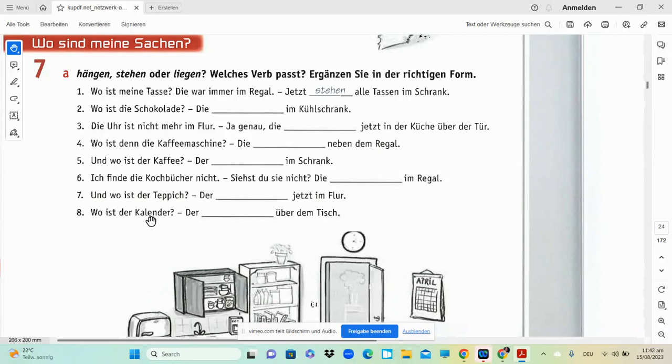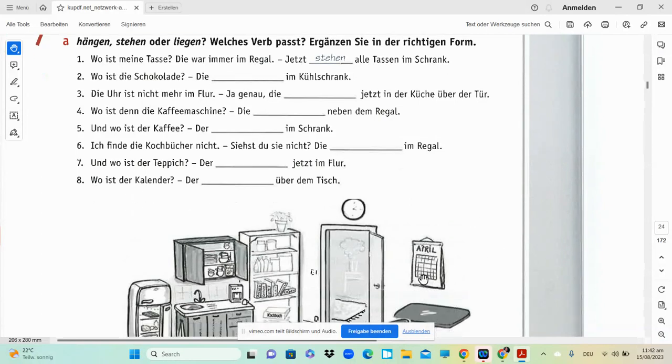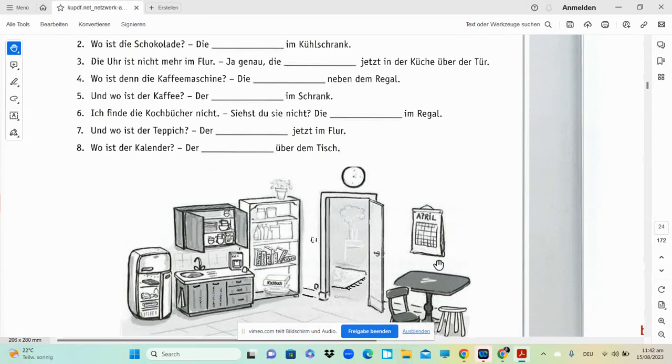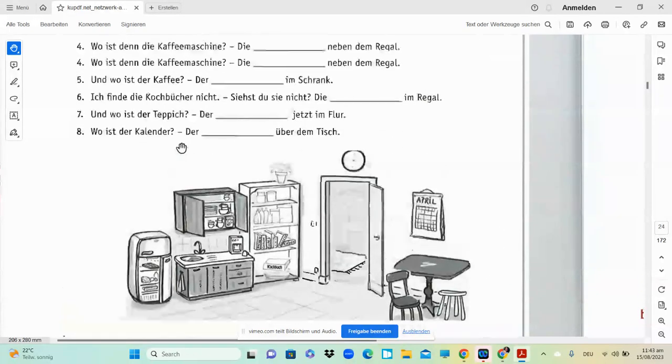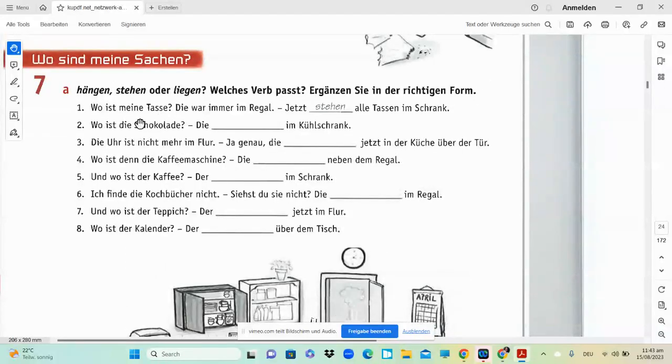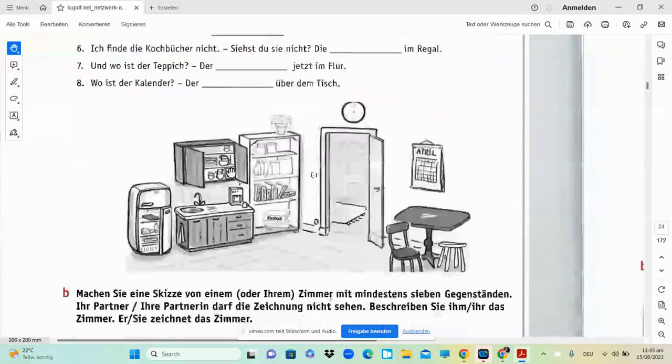Okay. Wo ist der Kalender? So you can see the calendar over here. There it is hanging. So you will say der hängt über dem Tisch. So above the table it is just hanging. Or you can also say an der Wand, or it is hanging on the wall. Okay, so I think it is slightly confusing, but if you practice this once or twice, whether it's hanging, standing or lying, it will be pretty much clear to you. And the second thing is just to take care of the conjugations, which we have to always.